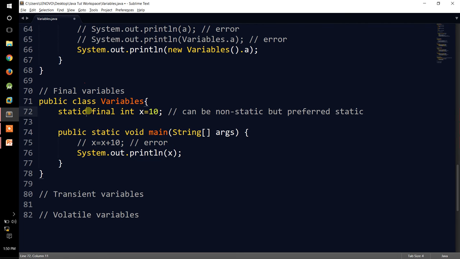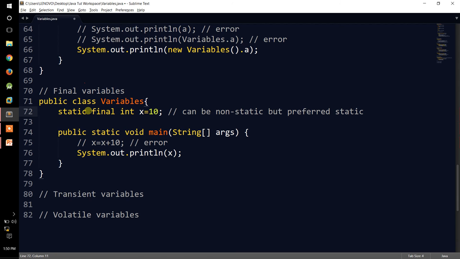Also, there is a convention that we have to use static and final together. Reason being, since final variables cannot be reinitialized, they remain the same throughout the program. So why do we need to create multiple copies? We can work with a single copy, it will suffice. So static variables are used.